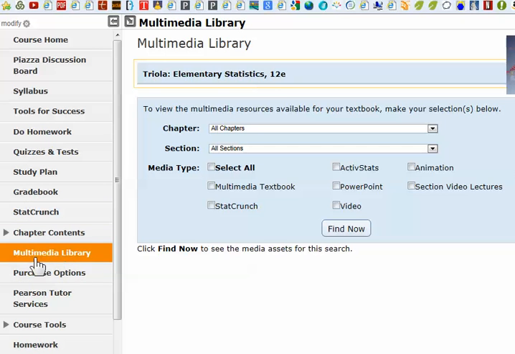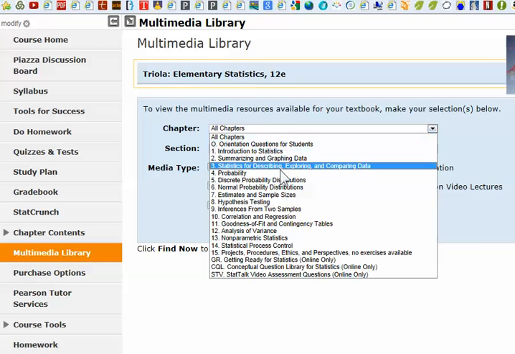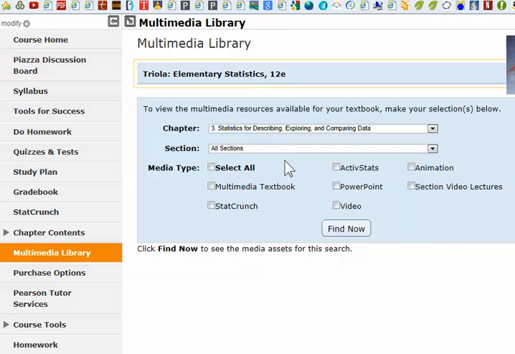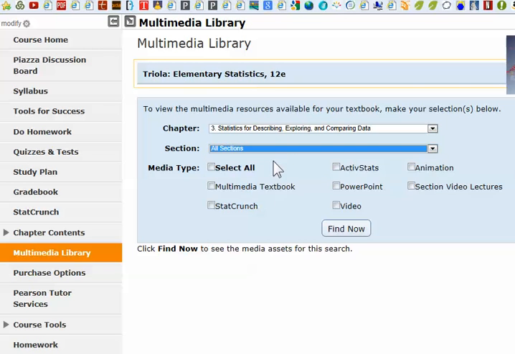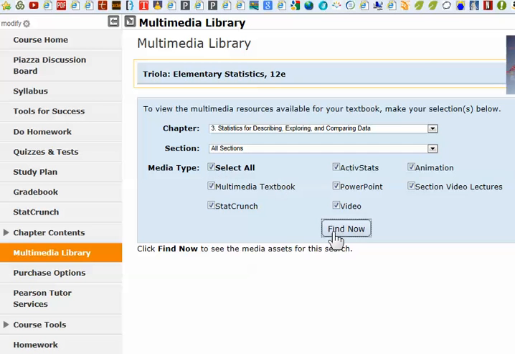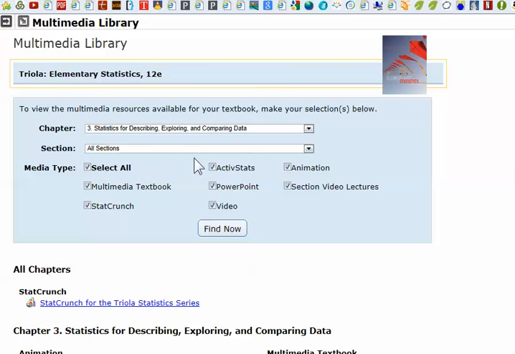All right, if you're not using this site right, then it's about time to learn how to use it. Besides going straight to the homework, which I think a lot of you are doing, just jumping right in and doing problems, you can go to the multimedia library. I'm going to go to chapter 3 since it's the first topic of this week. You can choose a chapter and all sections, or one particular section at a time. I'm just going to select all the material that's available.